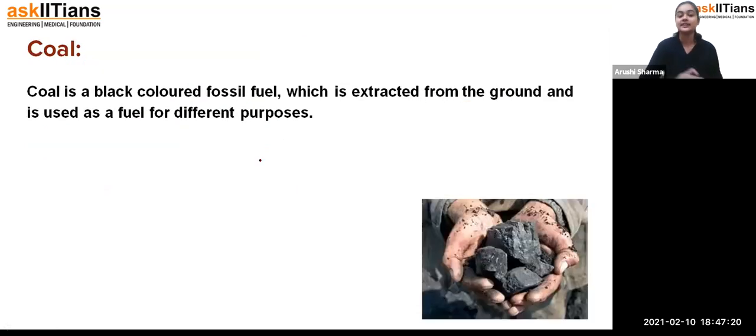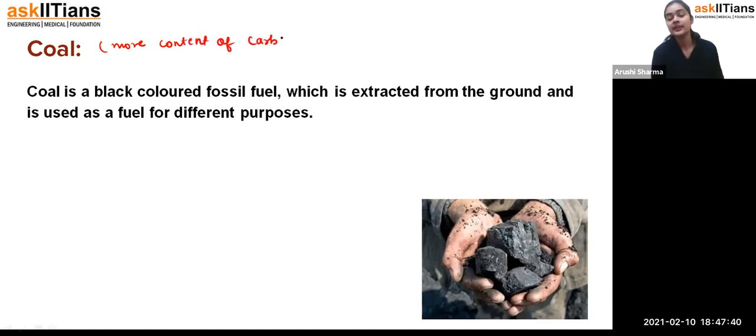Now coming to the next topic, that is coal, what is coal and how coal is getting formed. Okay, so now, students, coal is a fossil fuel which is black in color, completely black, and it has a high content of carbon.